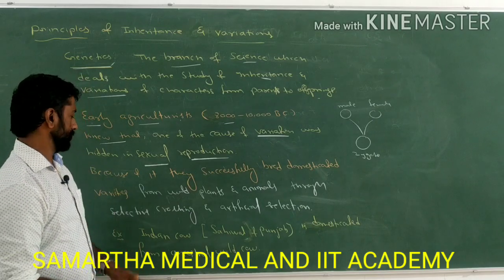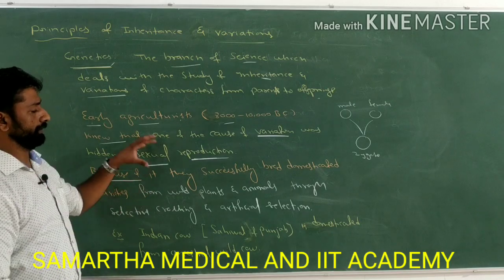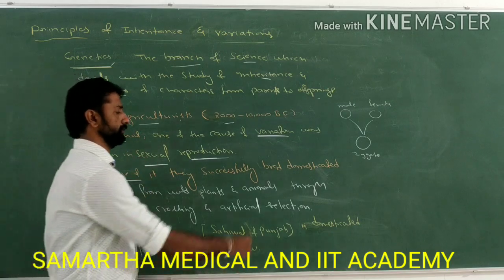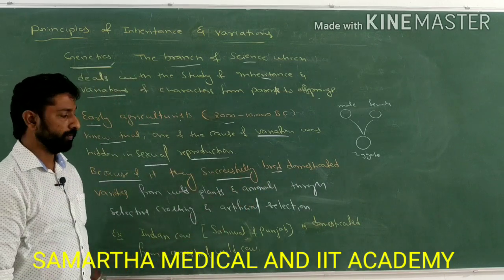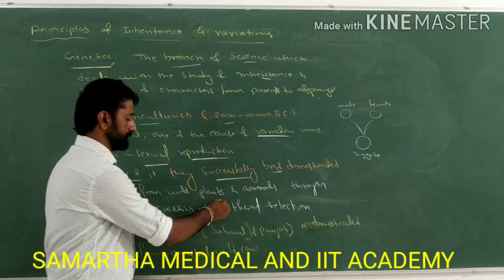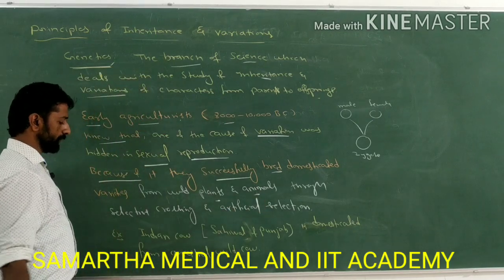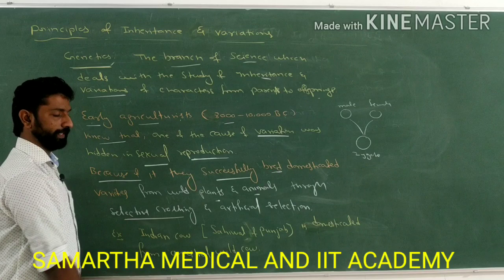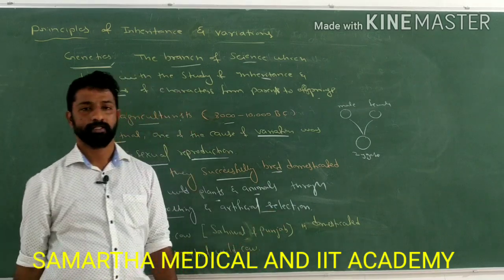Because of this knowledge, they used it in order to successfully breed domesticated varieties of plants as well as animals through two processes. What are those two processes? One is selective crossing and the other one is artificial selection.